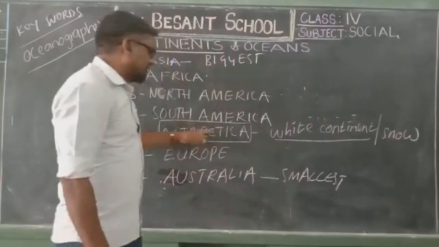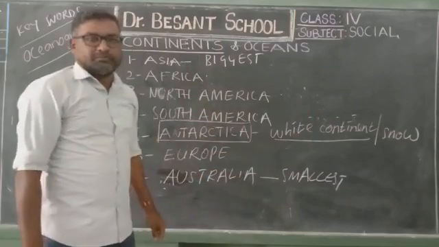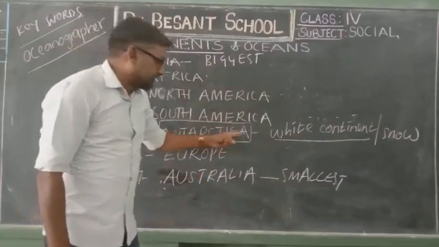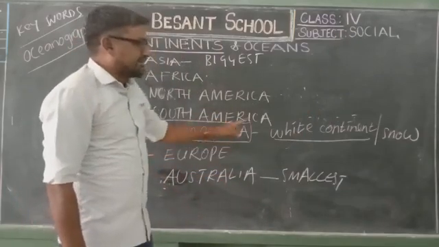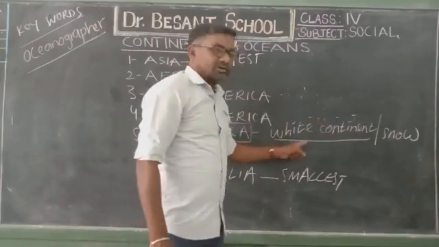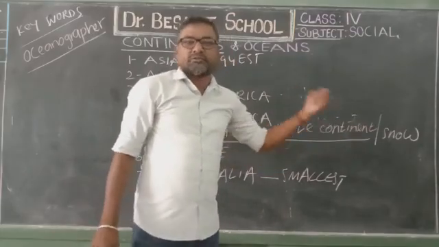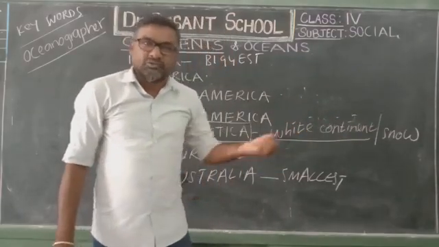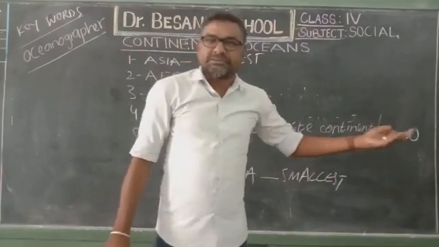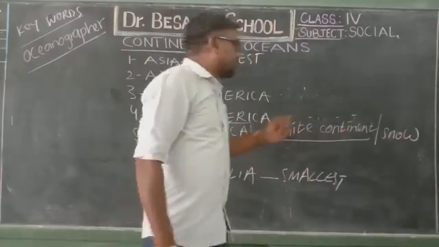It is also located in the south part of the globe, the south part of this planet. At the same time it is covered with snow. It is also called the white continent. It does not support living for people there, because there is no land to cultivate crops, there is no water to drink, and there is no sufficient sunlight to grow plants. That's why it is not supported.